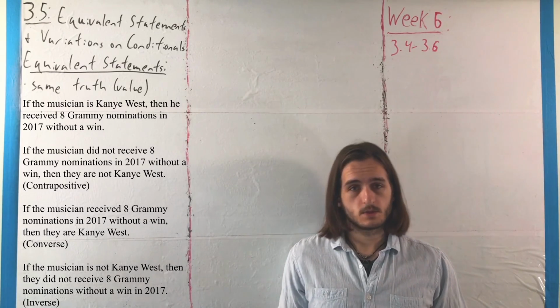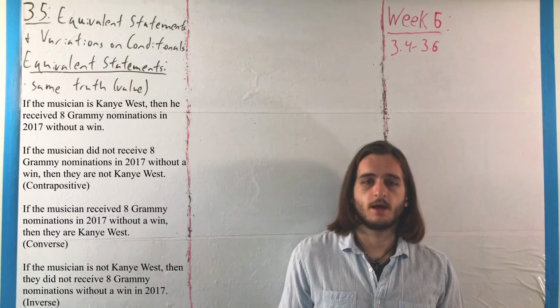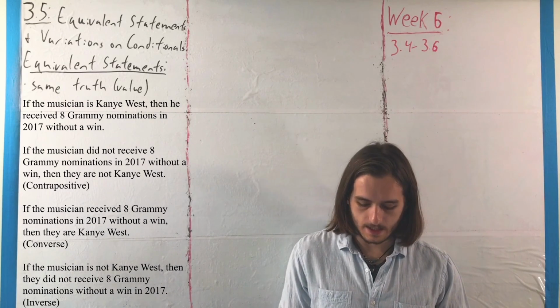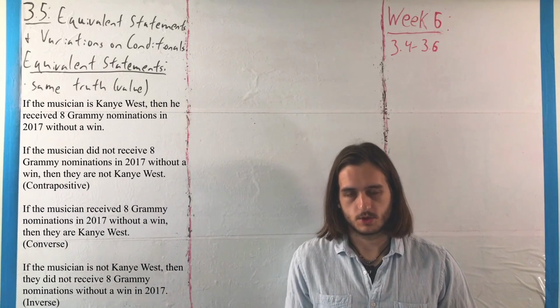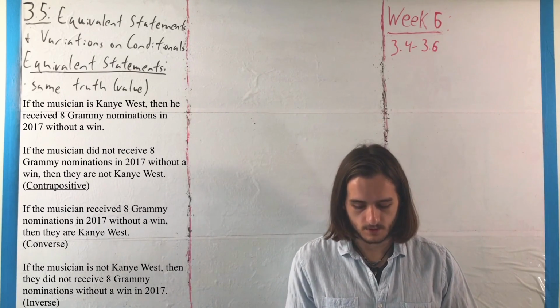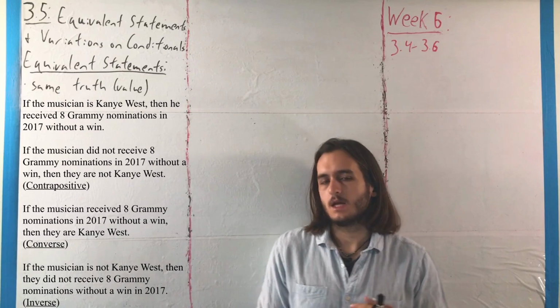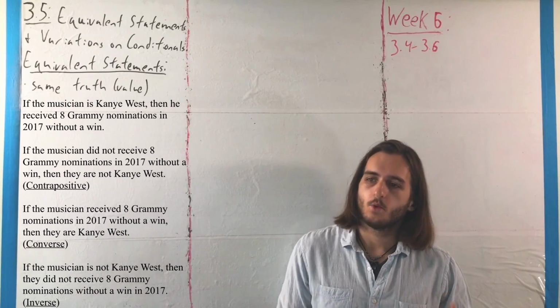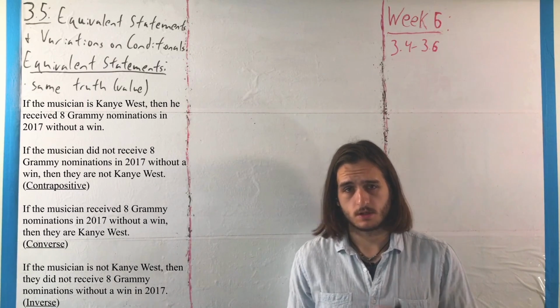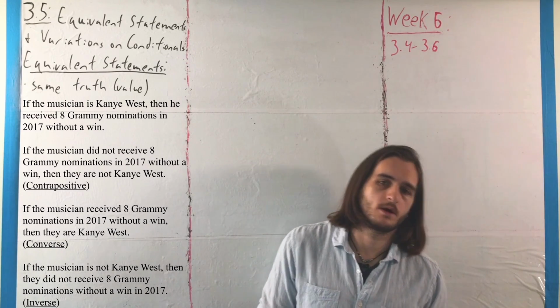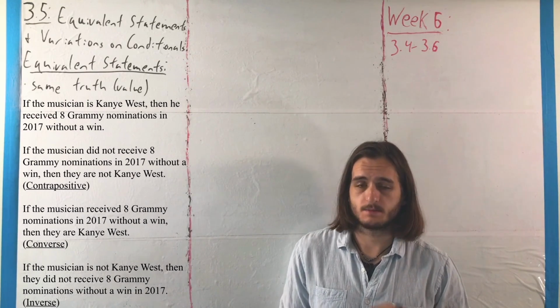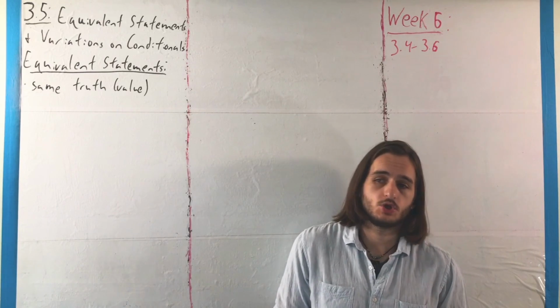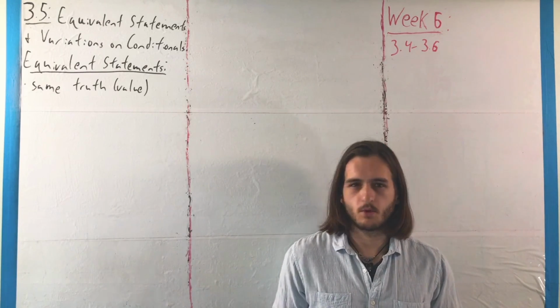Anyway, for this, what we're looking at is the 3 constructions we have that talk about variations on a conditional statement, which are called the contrapositive, the converse, and the inverse. And it's a little bit murky at this point, figuring out what connections these have with the original conditional statement. So we're going to hold off on talking about them specifically for a moment here, but they do push us towards an important